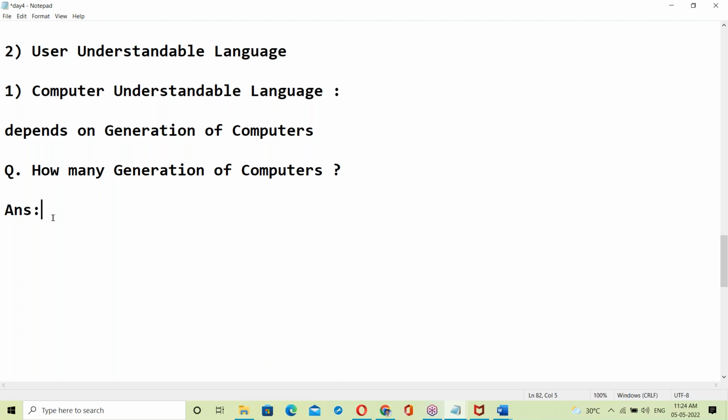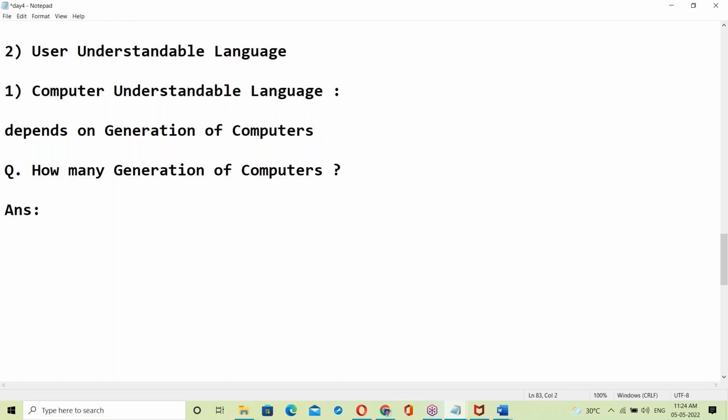How many generations of computers? Aditya says 5 generations. Ankit says 4 generations. Any others? Very simple question, and you are wondering. This is unexpected, such basics are being explained here. You did not expect this much of basics.